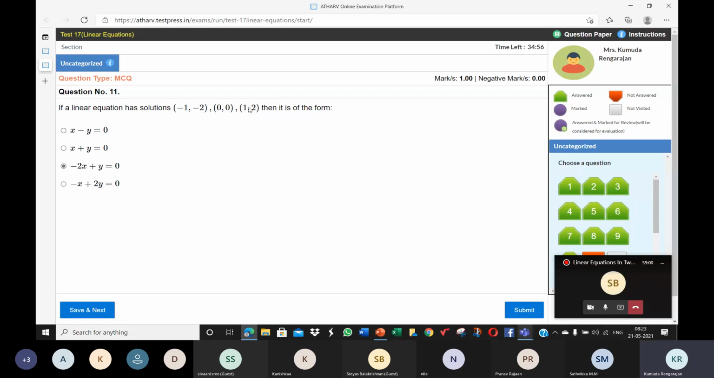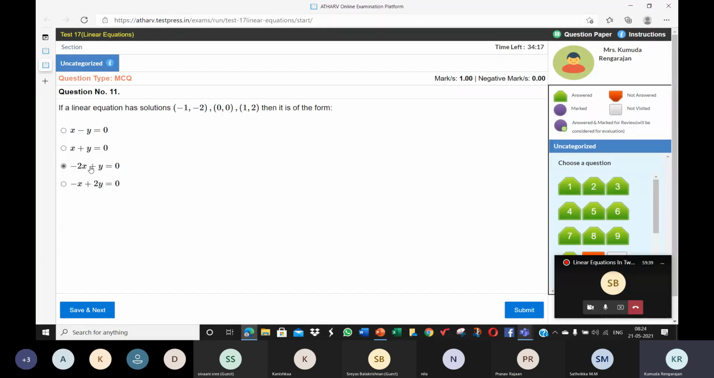So if one point satisfies an equation, you must check the others also. But if one point does not satisfy an equation, you can reject it straight away. We rejected the first two because 1 comma 2 does not satisfy them. But when 1 comma 2 satisfies this equation, you must check if the other points also satisfy the same equation. All these 3 points satisfy this equation. Hence, this is the correct option.